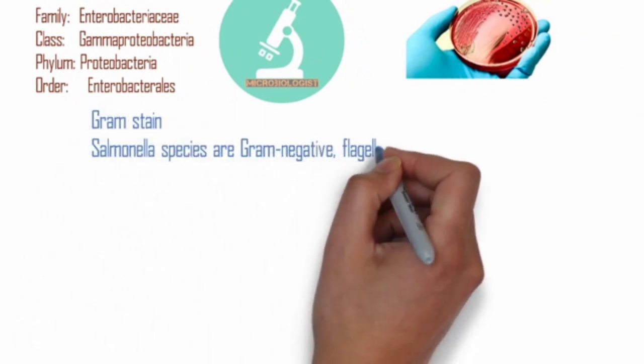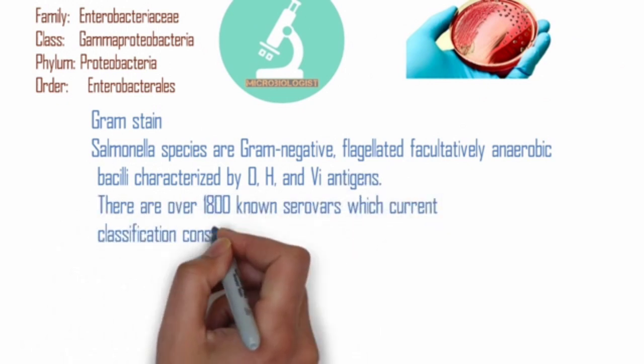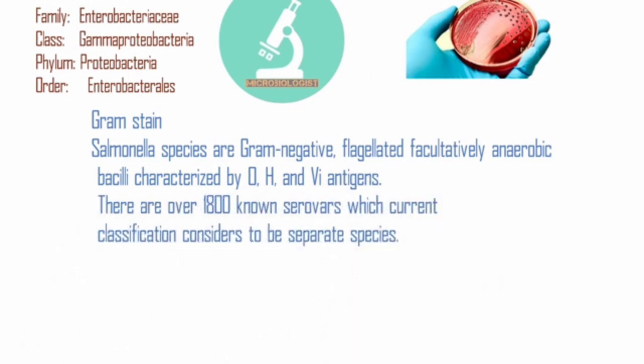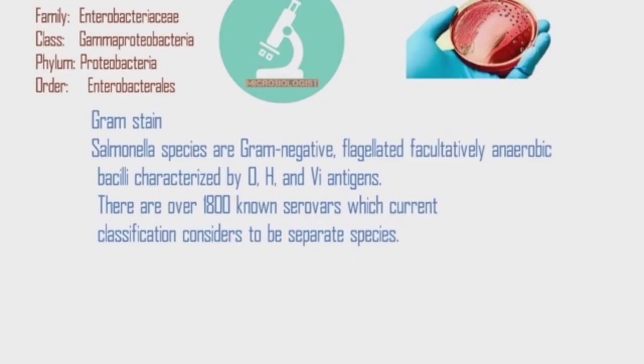Then the family background: the genus is Salmonella, family is Enterobacteriaceae, class is Gammaproteobacteria, phylum is Proteobacteria, and order is Enterobacterales. If we discuss the Gram stain, which is the main part of identification, Salmonella species are gram-negative, flagellated, facultative anaerobic bacilli characterized by O, H and Vi antigens. There are over 1800 serovars, which are currently considered separate species.